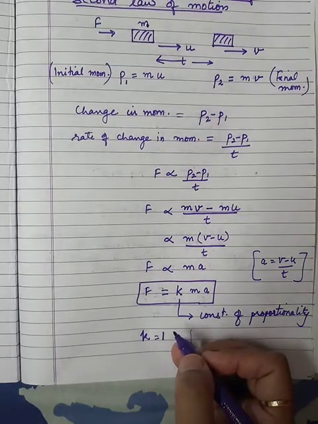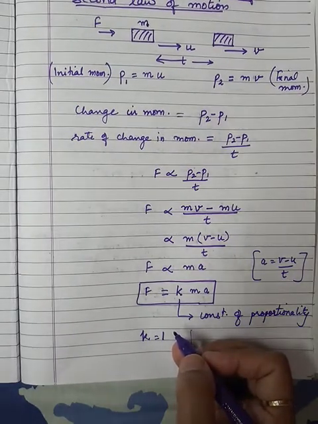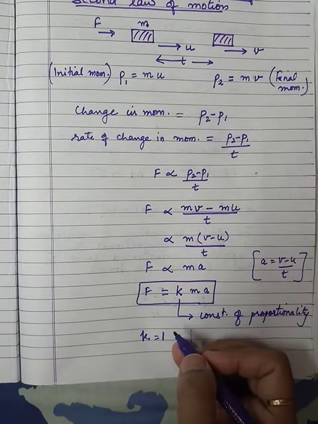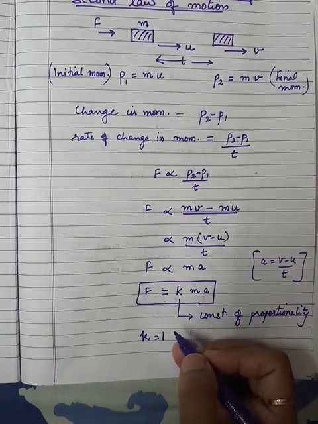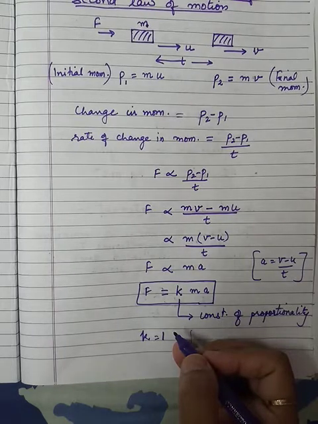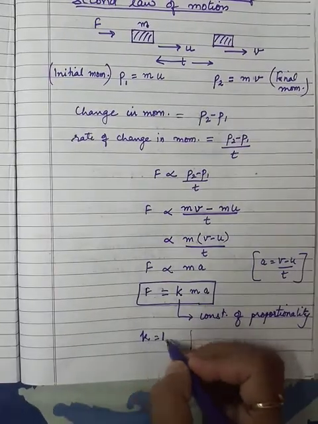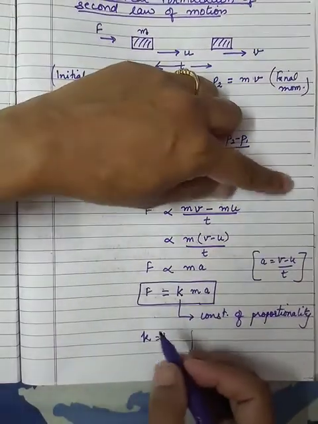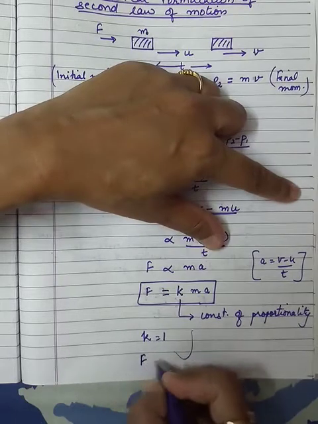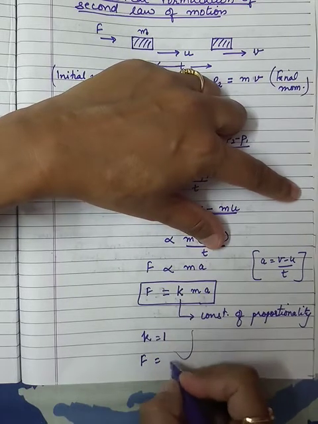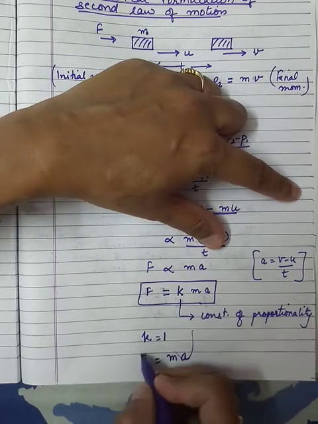It is an experimental value, and the unit of force, that is the SI unit Newton, is chosen so that the value of this constant k becomes 1. So when k is equal to 1, what is the formula? Then this equation becomes F is equal to, putting k as 1, m into a.